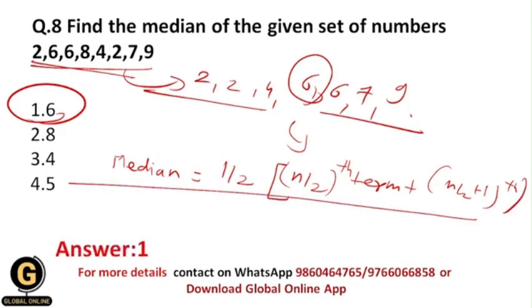But here in this case you don't need to use this formula, because the number of observations is really very low, and that's why you can easily arrange the series of data in ascending or descending order, right? That's why your correct answer should be 1.